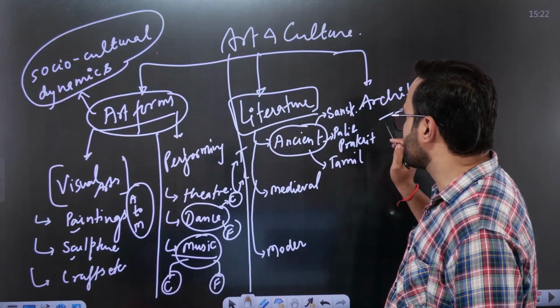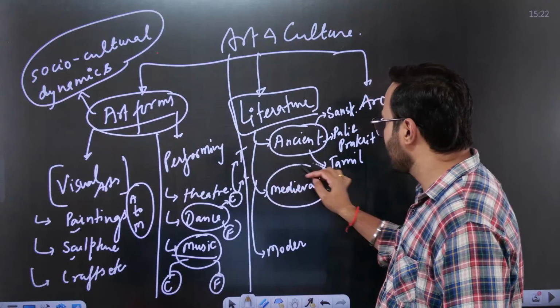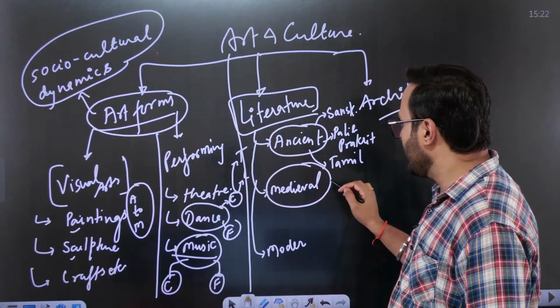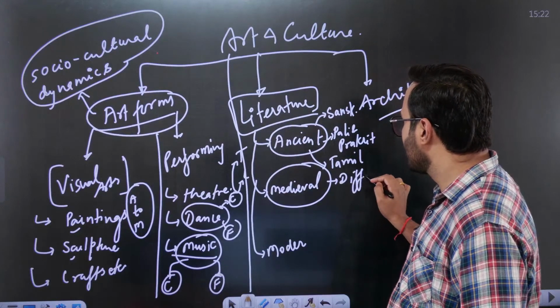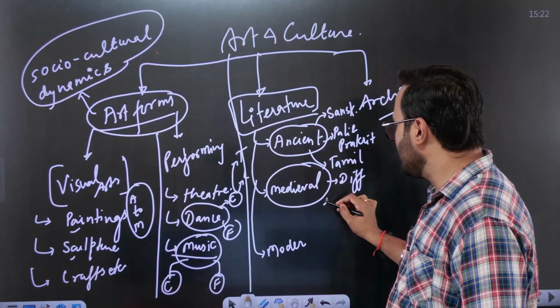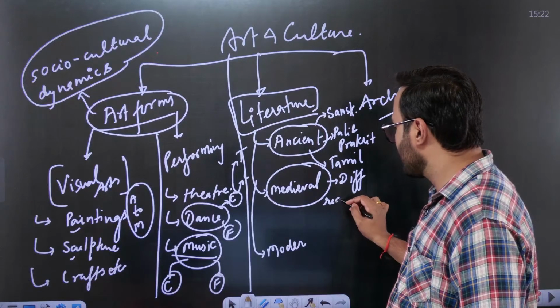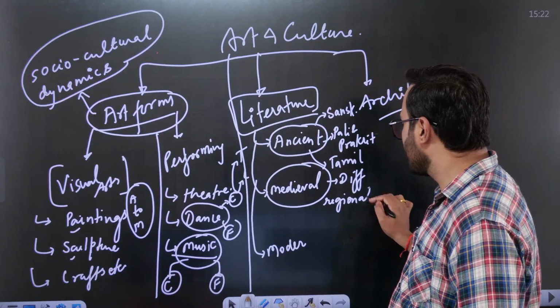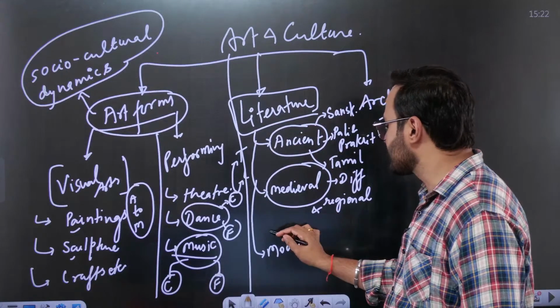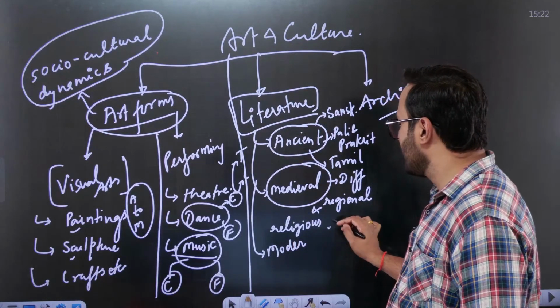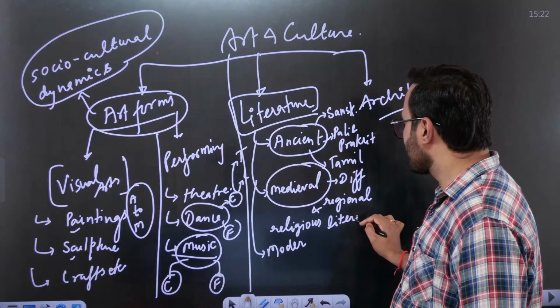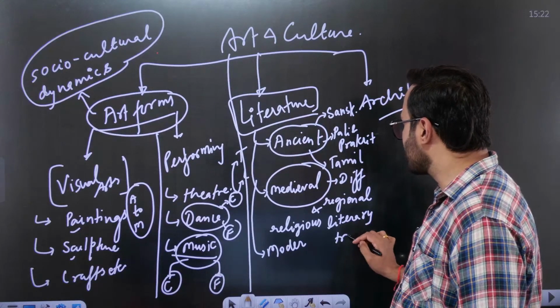In the medieval period as well, we can have the different regional and religious literary traditions.